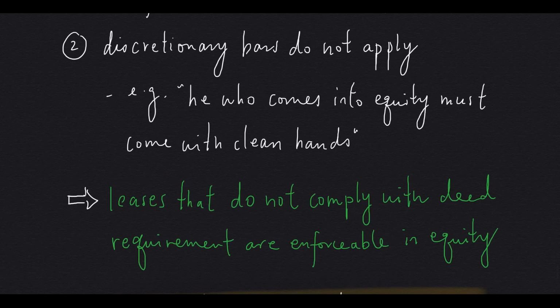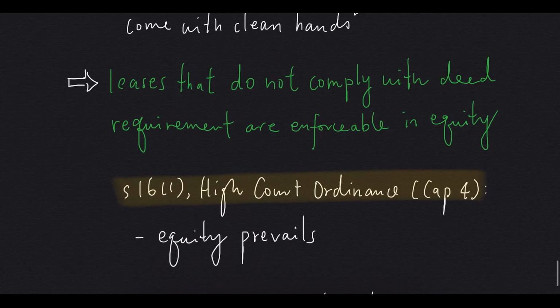And in the UK, they have the Judicature Acts. We have a similar provision in Hong Kong as well, and that is Section 16 subsection 1 of the High Court Ordinance, which states that whenever there is a conflict between common law and equity, equity prevails.